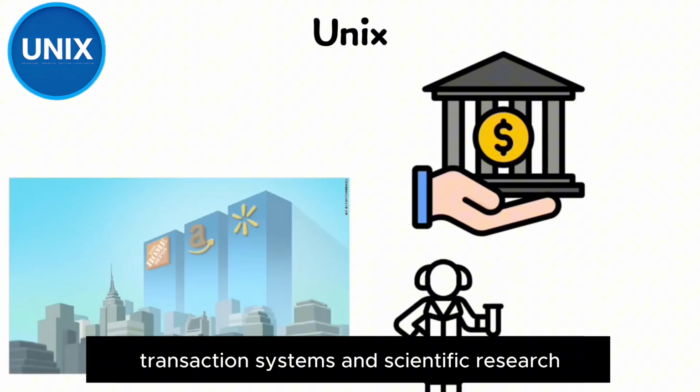For instance, meteorological bureaus use the Unix system to manage and process large amounts of weather data. This data is crucial for weather forecasting.